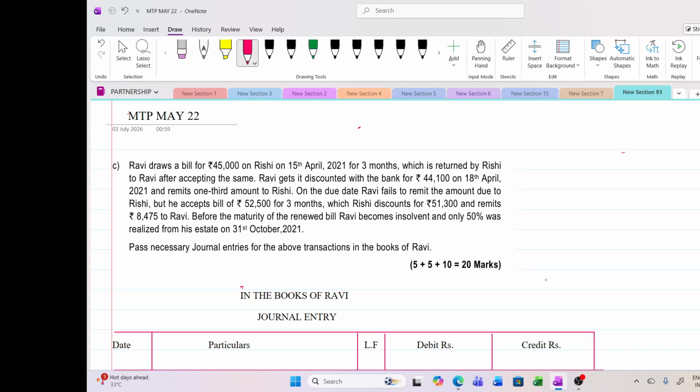Today we are going to see RTP May 22 question number 3C for 10 marks. 3A is for 5 marks and B for 5 marks, and this bills of exchange is for 10 marks. This is an accommodation bill. Before getting into the sum, let us just know what is accommodation bill.